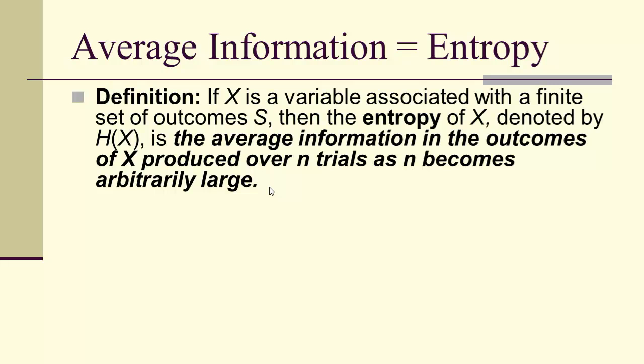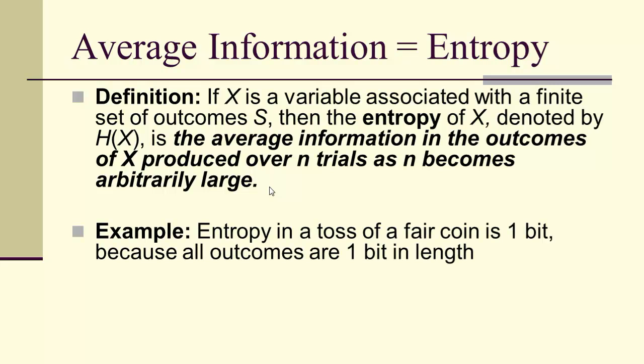So if x is a variable associated with a finite set of outcomes, then the entropy, denoted by H(x), is the average information in the outcomes of x over n trials as n becomes arbitrarily large. Just like when we define probability, only now we're defining entropy as average information as n goes to infinity.